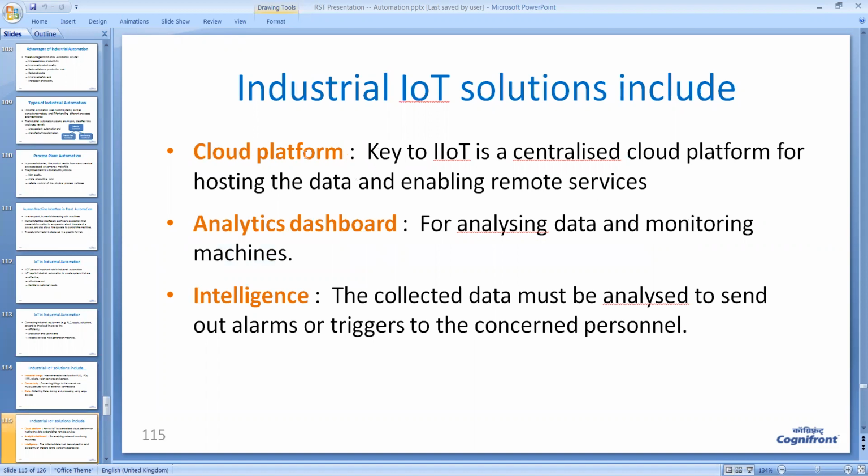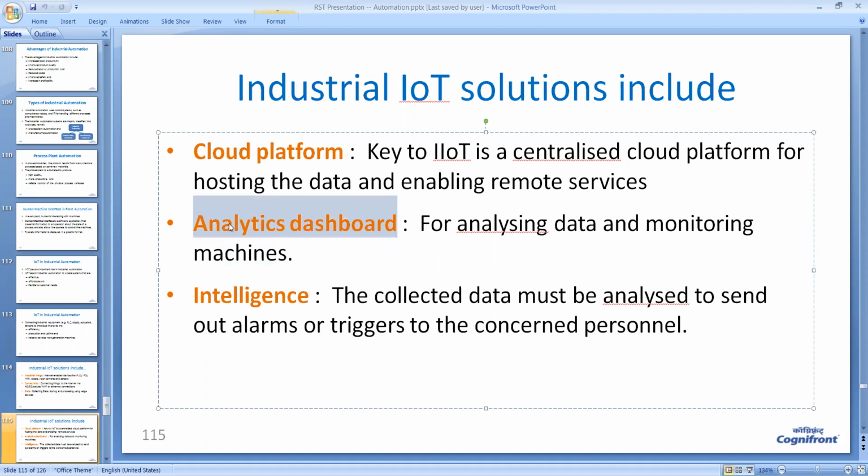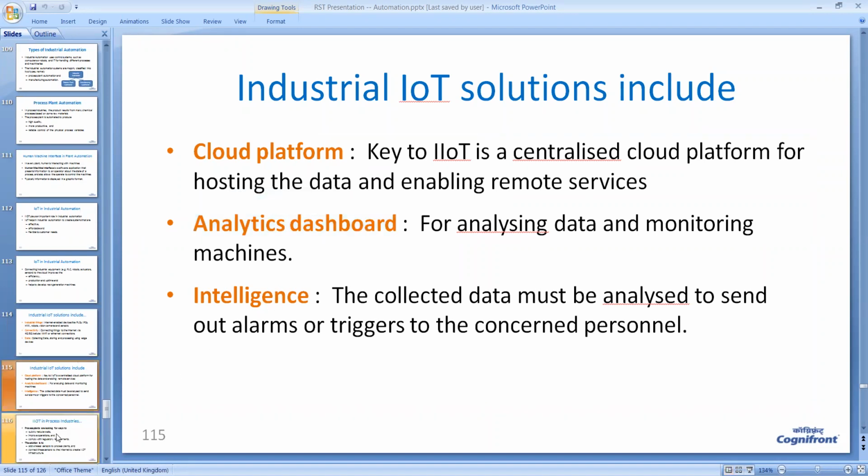Then a cloud platform is required, as we already discussed. Then there is an analytical dashboard like our car dashboard or a scooter dashboard. There is an analytics dashboard available, which is nothing but software. So engineers or operators in the industry look at this dashboard, and from there they come to know much information about the working of machines. So the analytic dashboard is also part of IIoT, and of course intelligence, that is AI and machine learning, is part of IIoT.